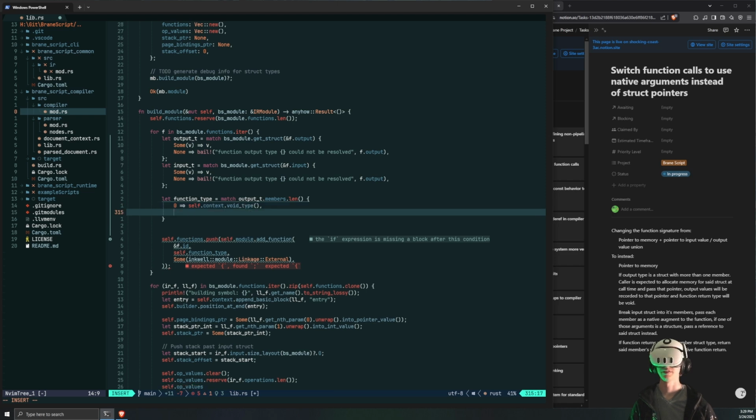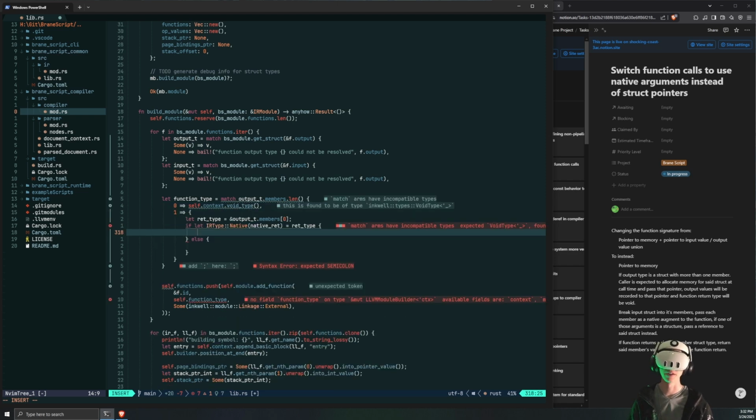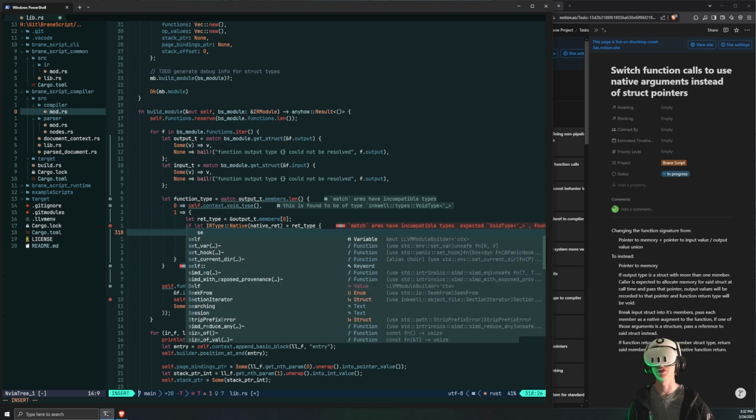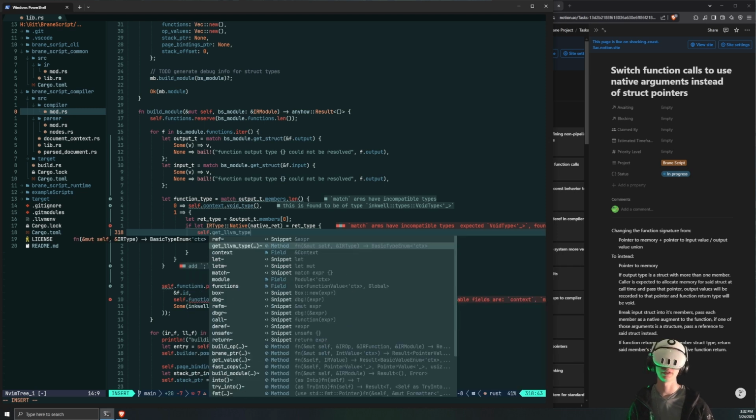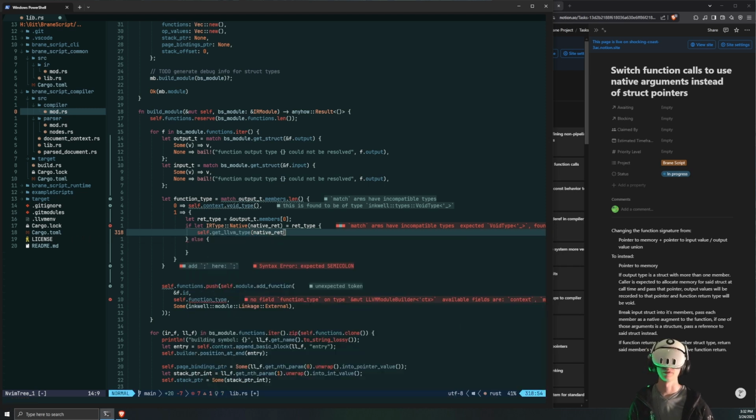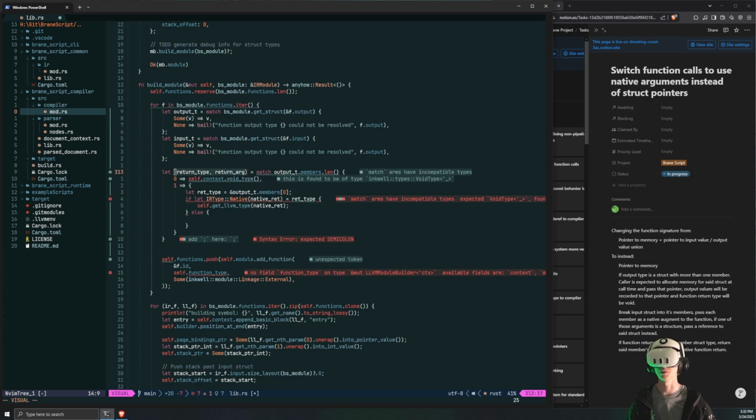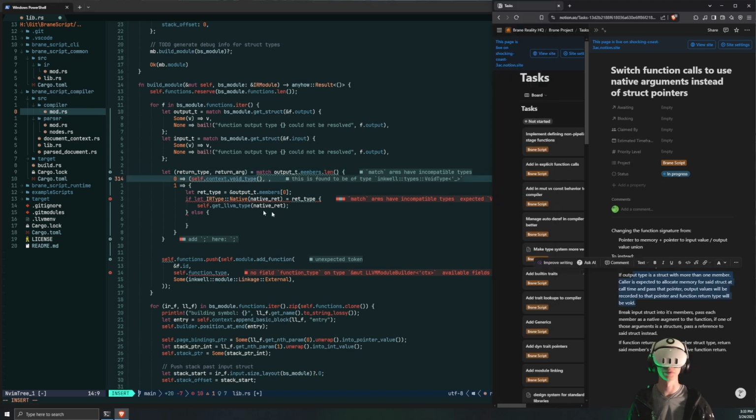Void type, if we return one value, and on this branch, if we have a native value, we can just safely do self get LLVM type native return, returning this into a tuple, where on the left is what the function returns, and then this is going to be an optional, that is this optional structure return value.